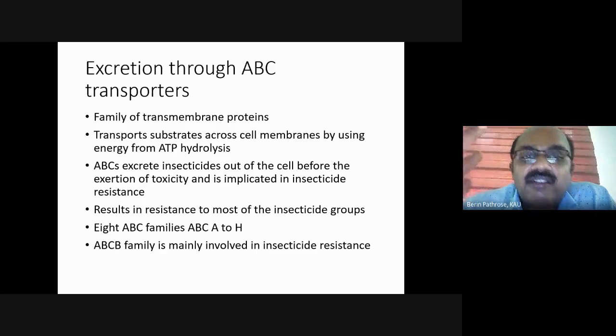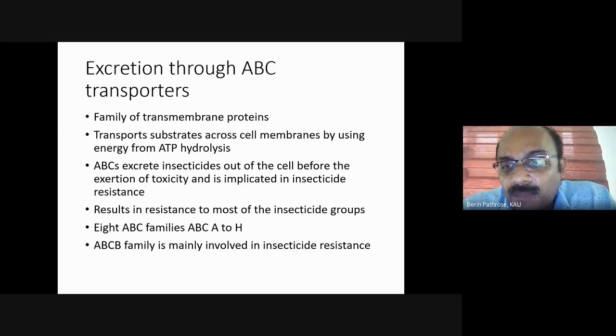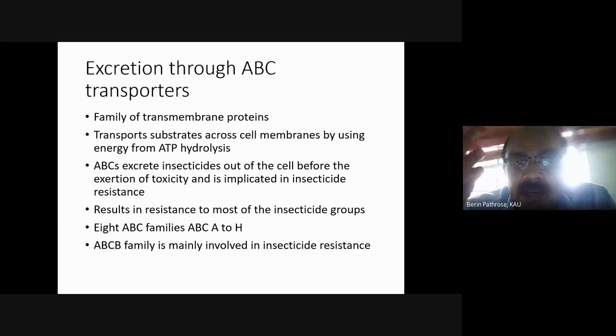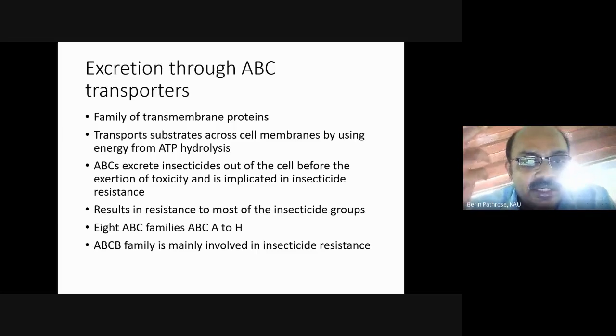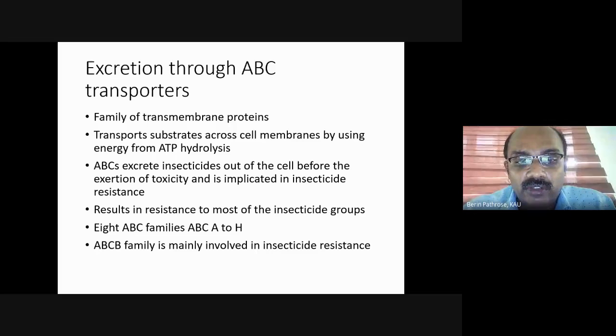There are several families of ATP binding cassettes from ABCA to H. Just a minute, I will just close the windows.